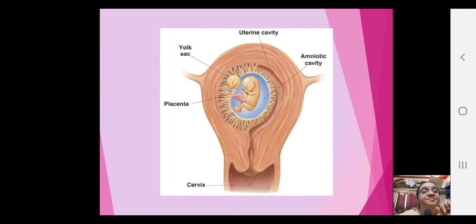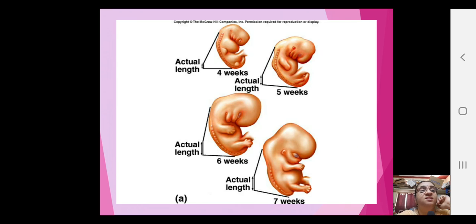Now next, you see very well shown here: amniotic cavity, uterine cavity, yolk sac, placenta, cervix, all these are there. So you can see how the baby is placed here. Then 4 weeks, what is the length? 5 weeks, what is the length? 6 weeks, 7 weeks, you see that the length is a little bit increasing, the size is a little bit